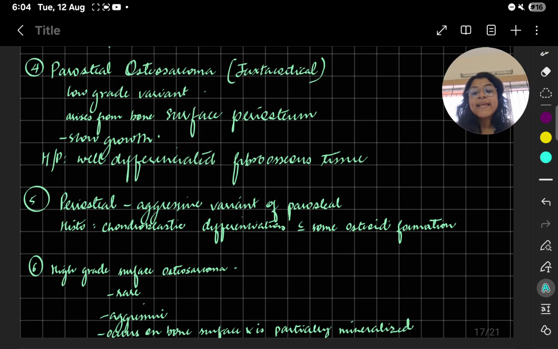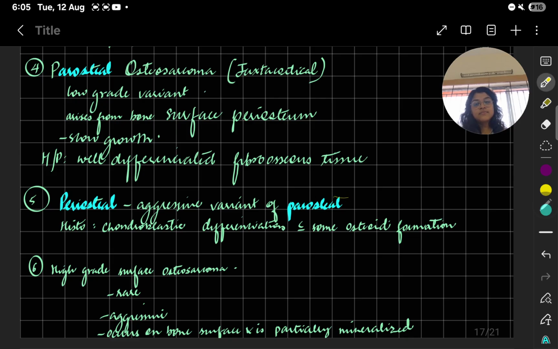Next we come to periosteal. Now parosteal and periosteal. Okay, this one is parosteal, this one is periosteal. So periosteal is an aggressive variant of parosteal. Okay, what will you see in the histopathology?